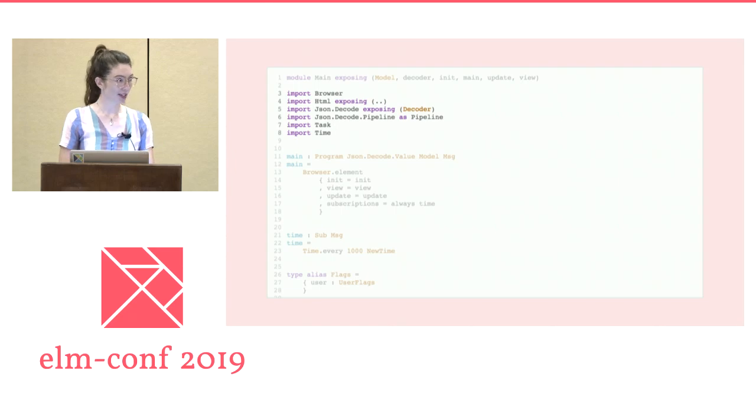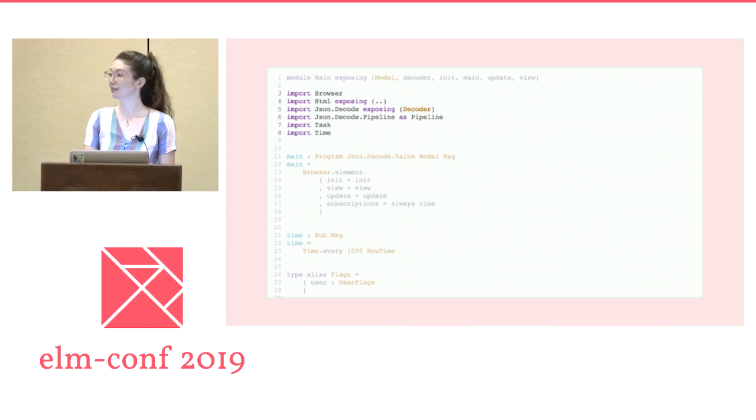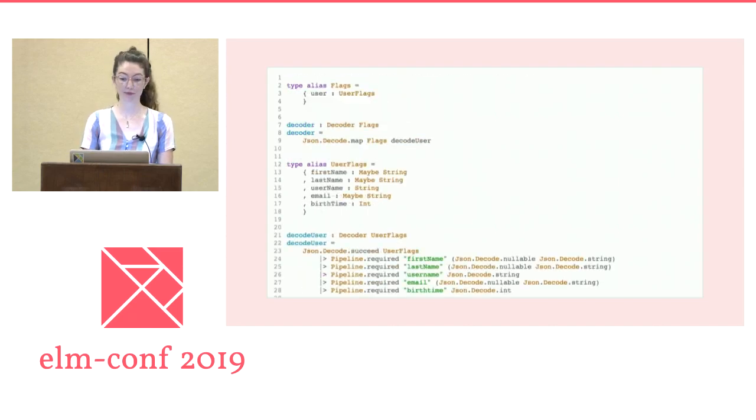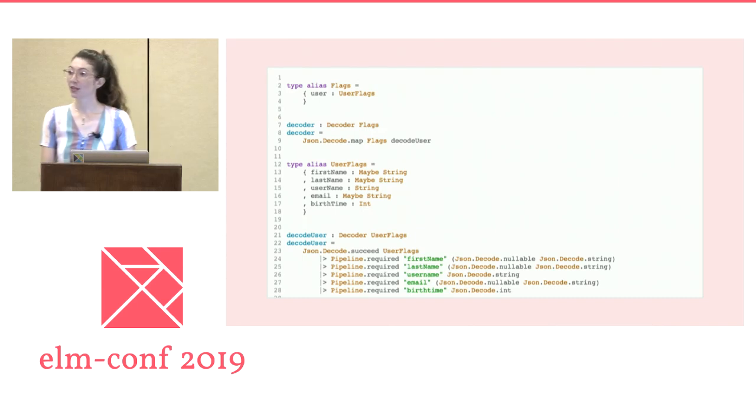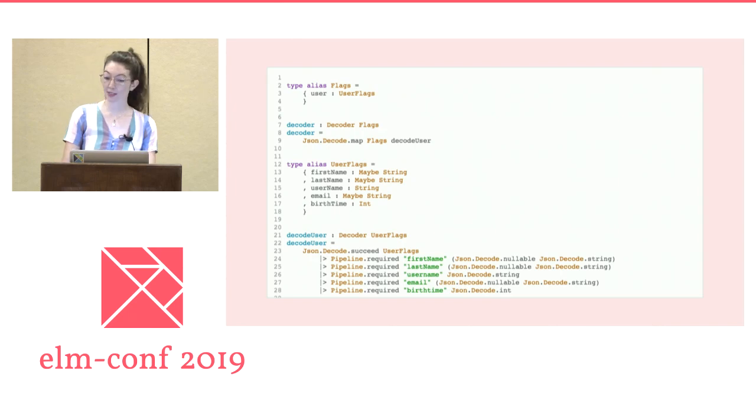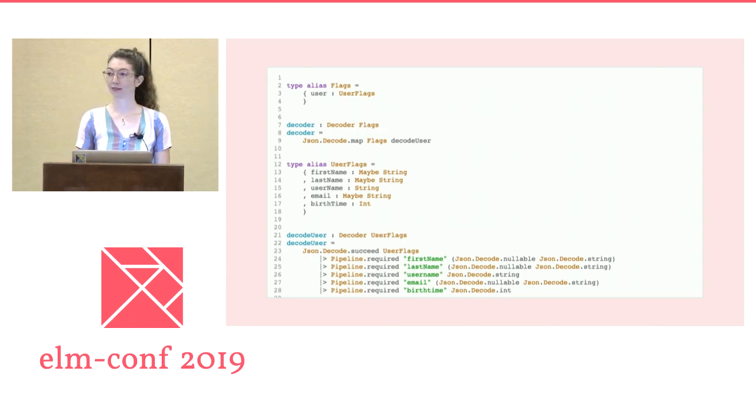So let's try restructuring and move all of our various pieces into a single main module. Once we make this change, we find that our imports are simplified to just browser, HTML, JSON decode pipeline, task, and time. In restructuring, we run into 2 type aliases called user. One was previously defined in the model file, and one was previously defined in the flags file.